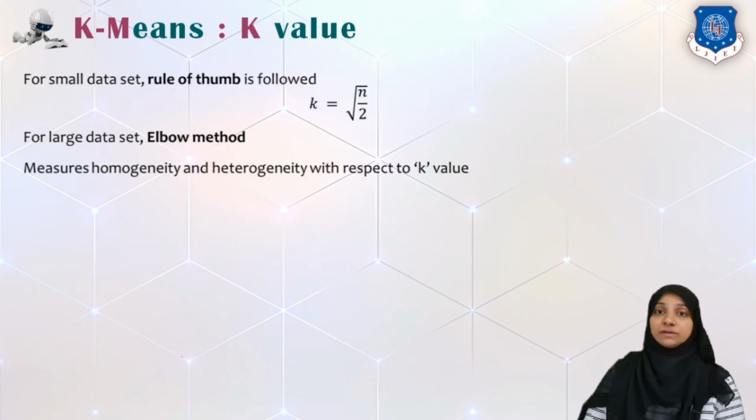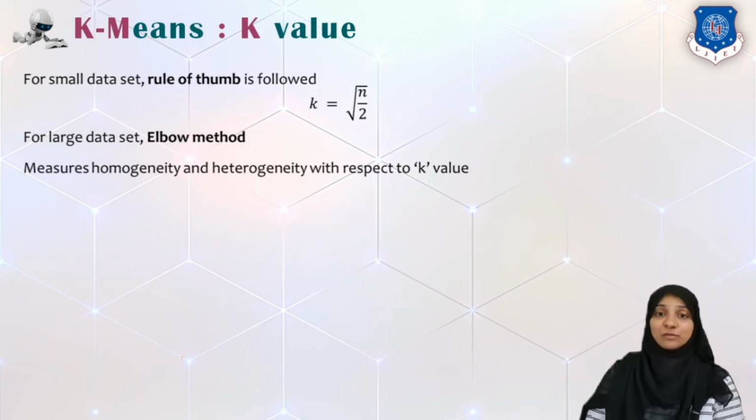So here the only question is finding the value of k. What will be the value of k? Should it be minimal, such as 2, or should it be larger, like k equal to 100 or 200? There are two different methods to find the value of k in clustering.